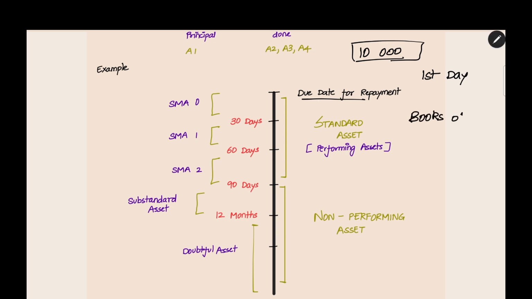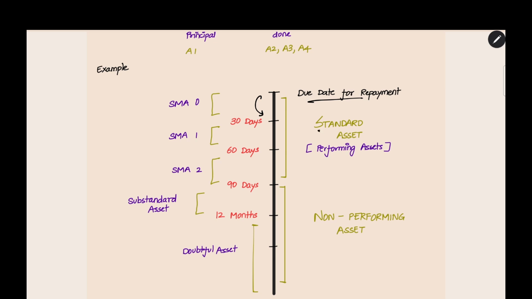In that, what will happen to your loan account? You have taken a loan from the bank. There will be your account in the bank. What will the bank do in the books of account, because you are not paying the amount? That we will be seeing here. Here the due date for repayment, you did not pay. Here 30 days have passed. You are not paying continuously for 30 days.